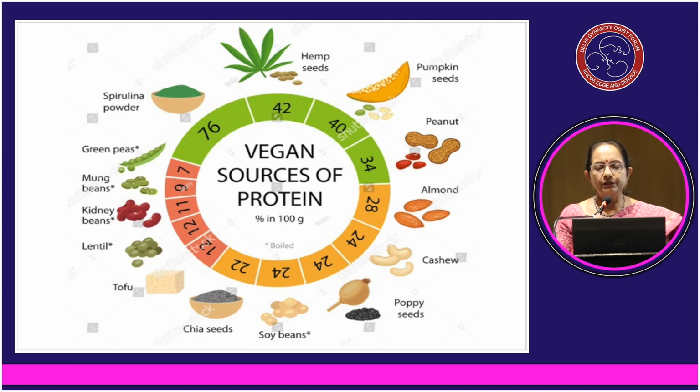So these are the vegan sources of protein. As we can see from here, the various seeds which are available like pumpkin seeds, peanut, almonds, cashew, poppy seeds, soya beans, chia seeds, tofu, lentil, kidney beans, mung beans, green peas, spirulina powder, all these are very rich sources of proteins, and they help in increasing the hemoglobin.